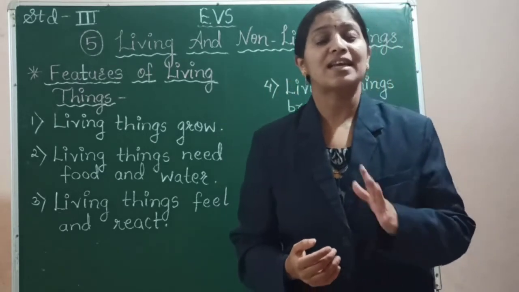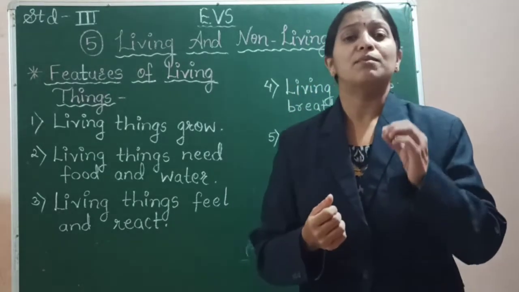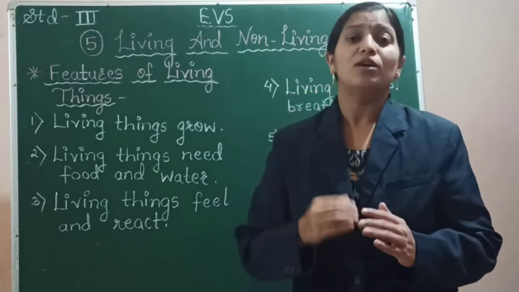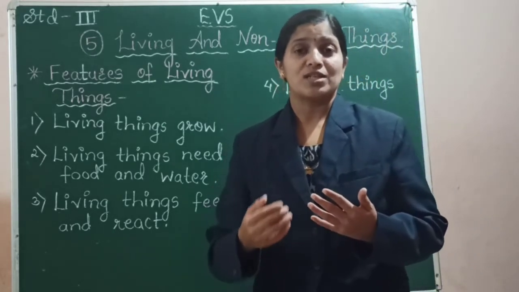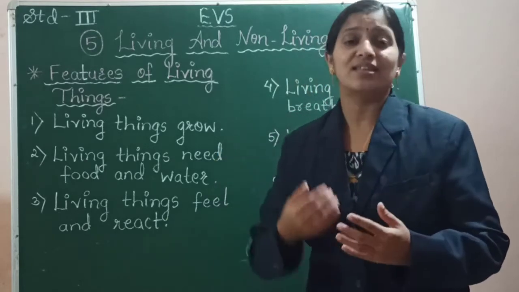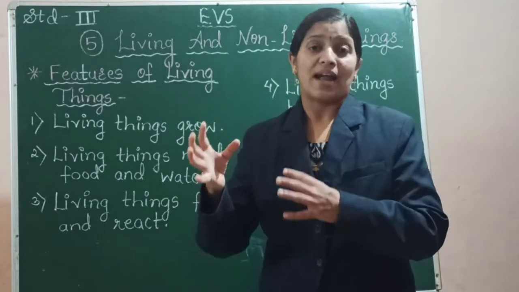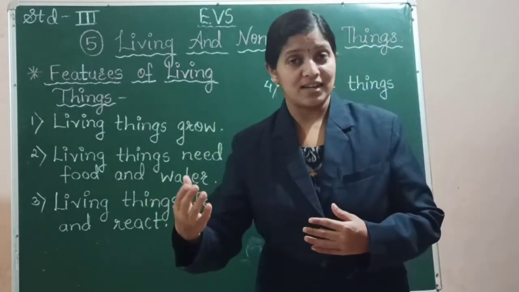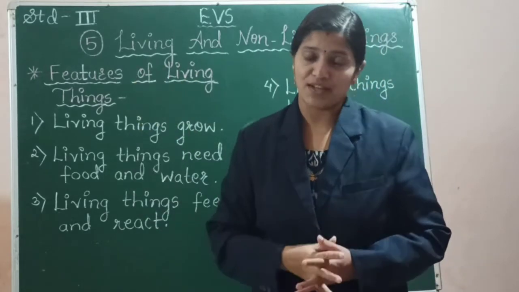Let us take an example of a small baby. When the baby is born, it is very small. But later, as time passes, it grows, it becomes a child, then it grows and becomes a youth, and then it again grows and becomes an adult, then old, and then dies away.